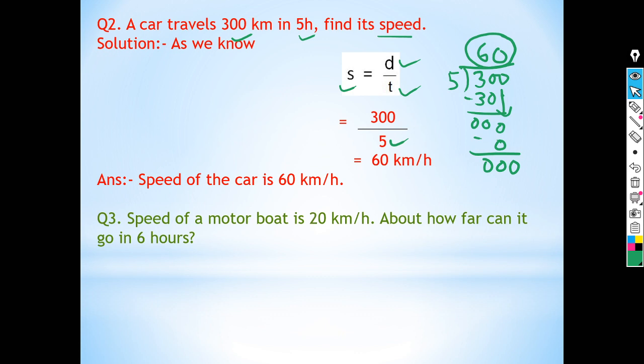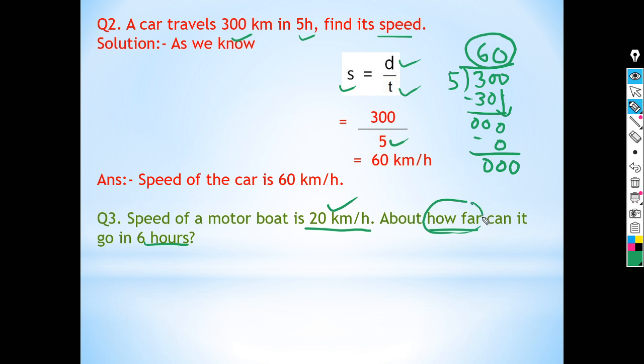Now come to the next question. Speed of a motorboat is 20 kilometers per hour. About how far can it go in 6 hours? Children, here speed is given and the term about how far.